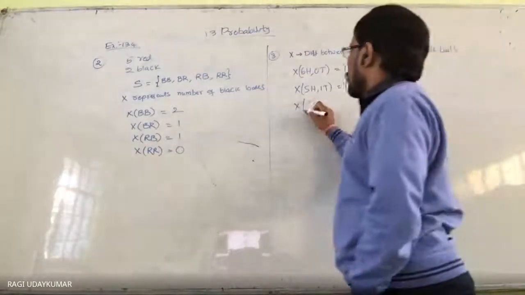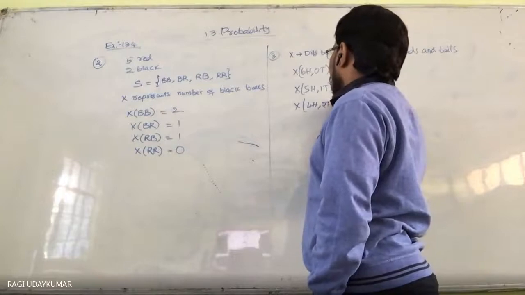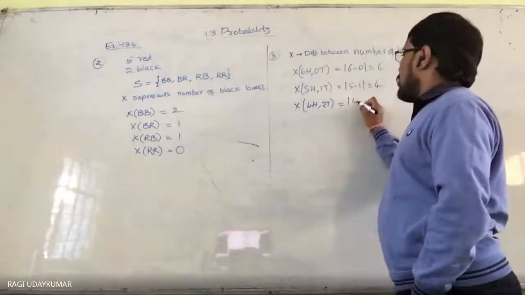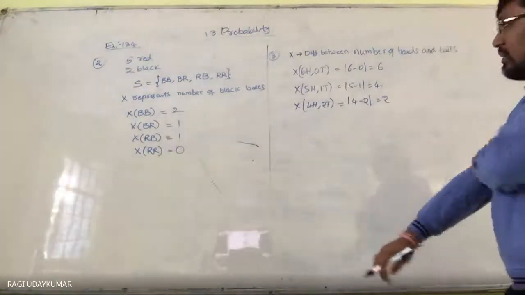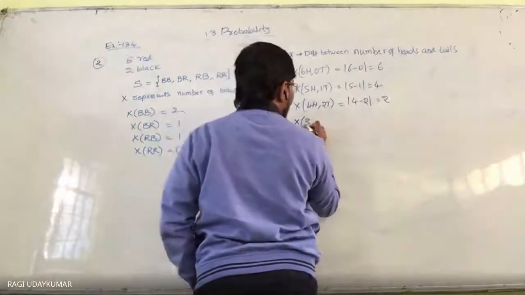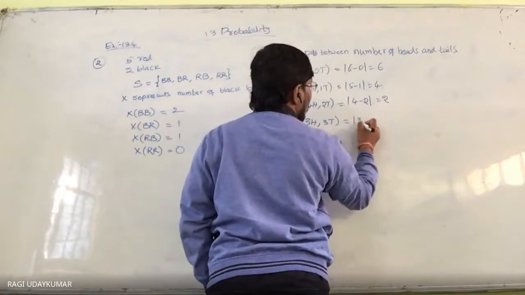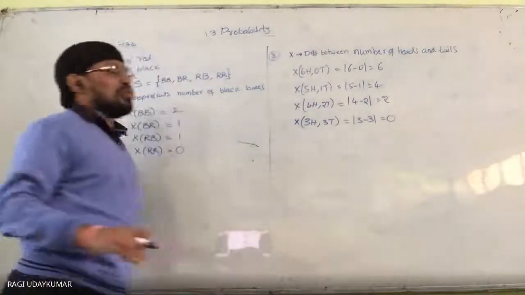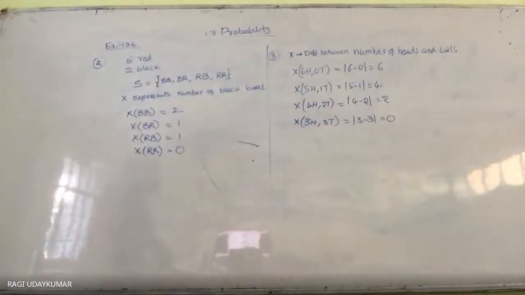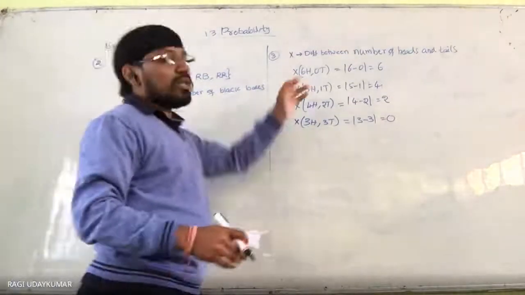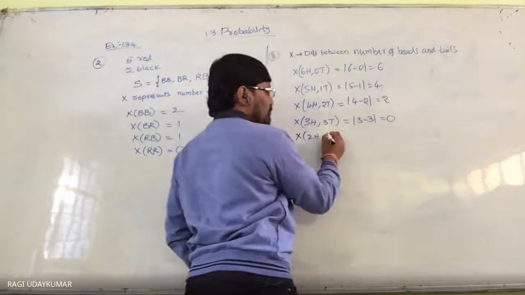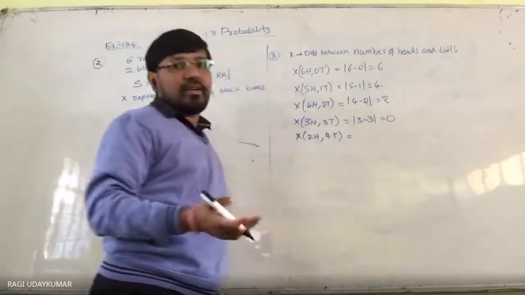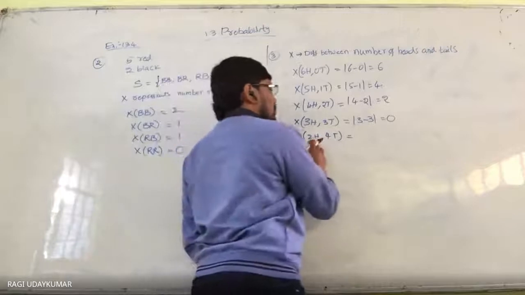What possible values? So 4 heads, 2 tails, 6 times whenever you do it. So modulus of 4 minus 2, the difference between the number of heads and number of tails. So you are going to get here what? 3 heads and 3 tails. So modulus of 3 minus 3 is equal to 0. Next, 2 heads and 1 tail you are going to get. In that situation also, you are going to get a difference. Okay, 2 heads and, sorry, 1 tail, not 4 tails, because 6 times you toss it. Possibilities are 2 heads and 4 tails.